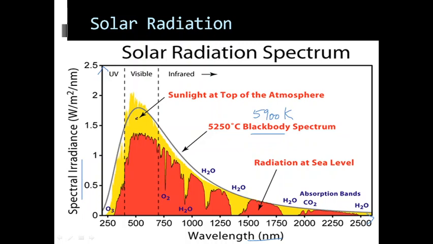You will learn about the black body radiation.